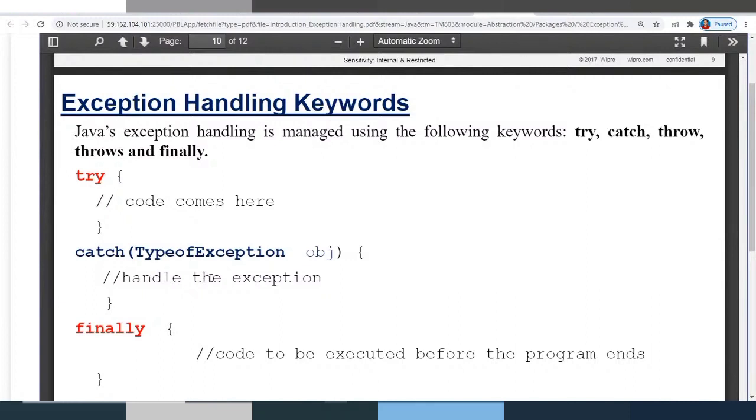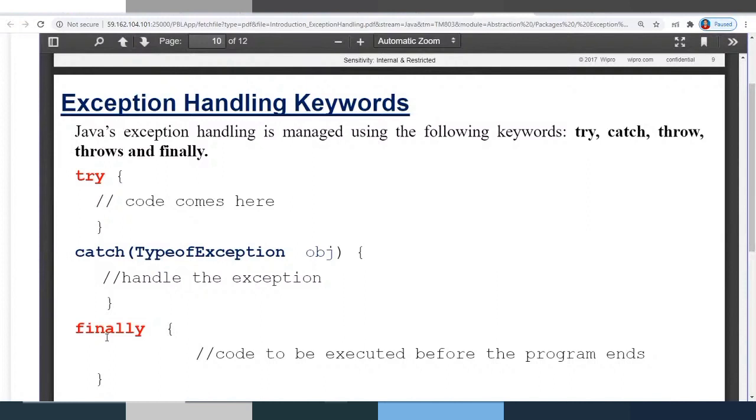And then the finally block. Finally is one block which gets executed whether the program successfully executes or terminates. This finally is very important in real-time programming, because you need to perform operations which you want to be mandatorily performed irrespective of the successful execution of the program. Such code you are going to place in the finally block.